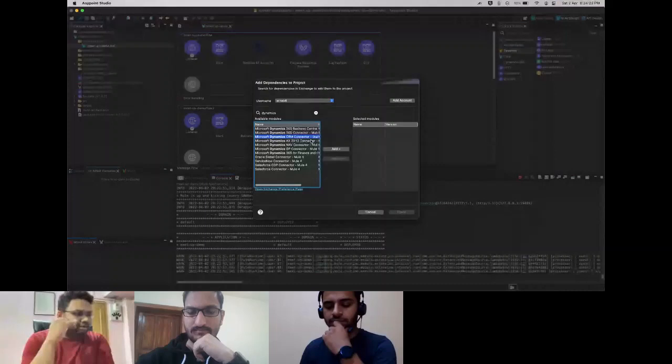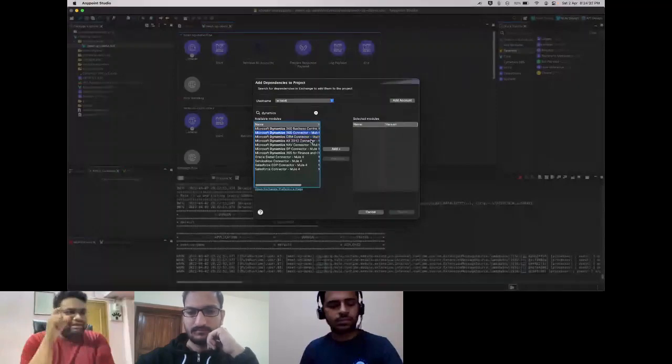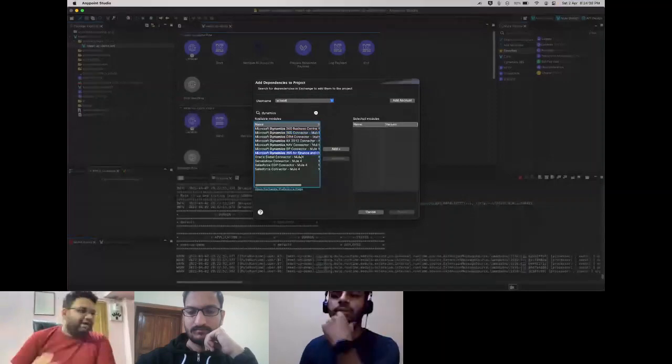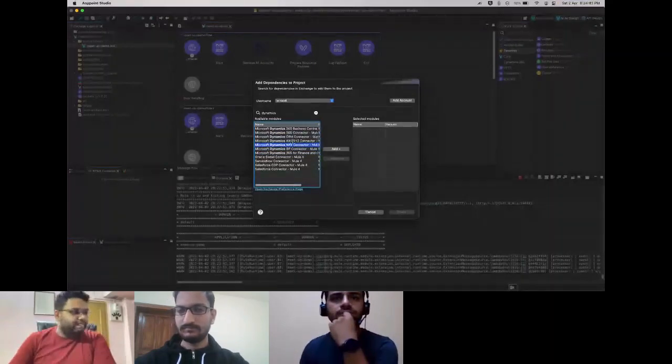There's not much difference between the 365 and CRM connectors. CRM is just CRM specific, so you need not specify any CRM specific properties. The regular 365 connector is a bit more generic than that. But if you have a finance and operations use case, or a NAV use case, those are the different connectors we have available here. The one that we are going to use is this one, the Microsoft Dynamics 365 connector. Now I'll just quickly go through the connector config.